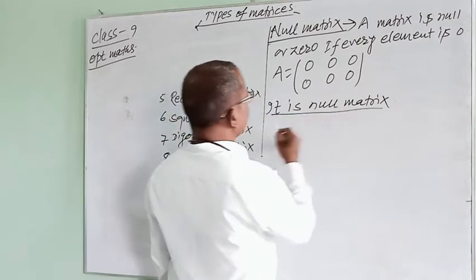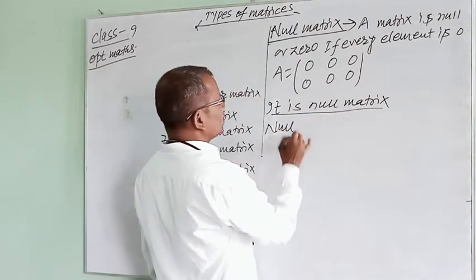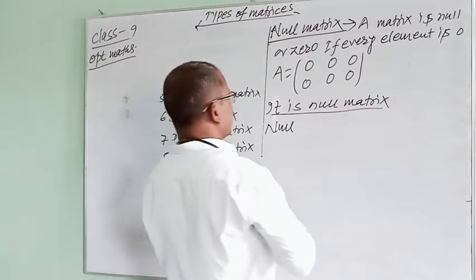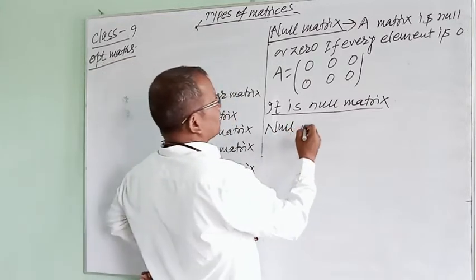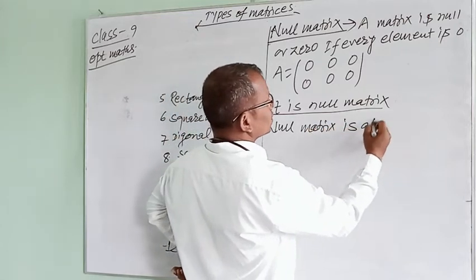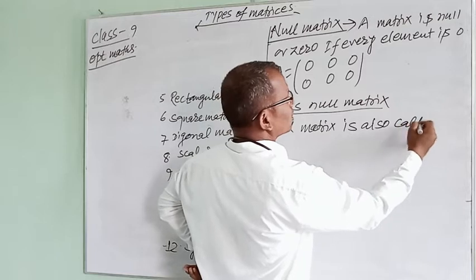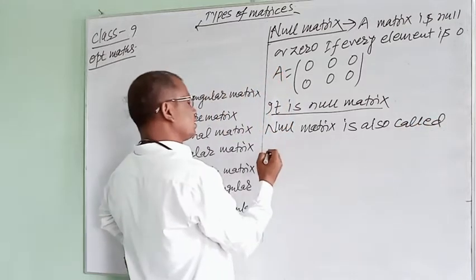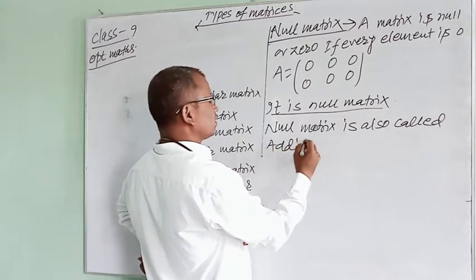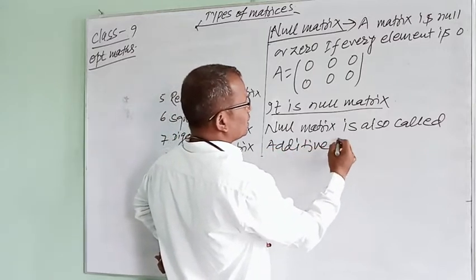And this we will study in addition and subtraction of matrices. Now you write that null matrix is also called additive identity.